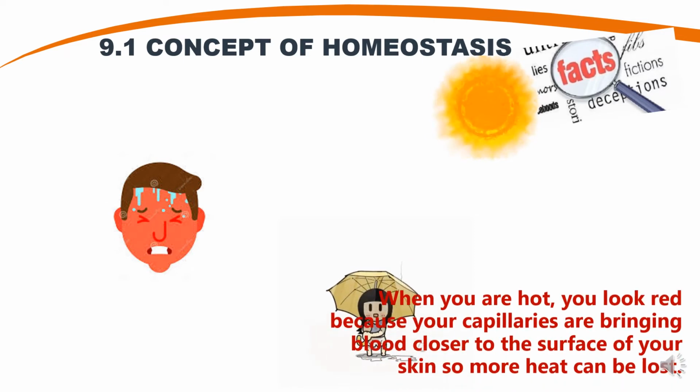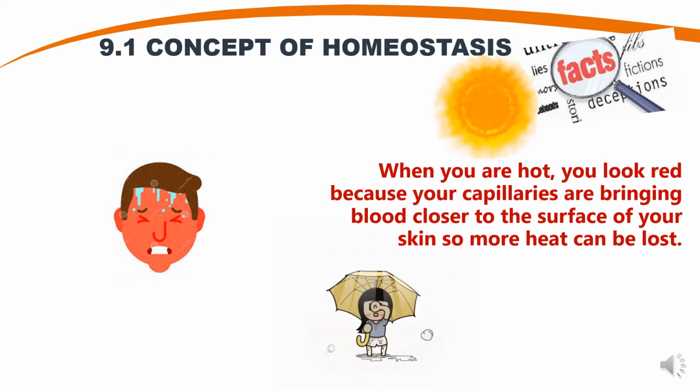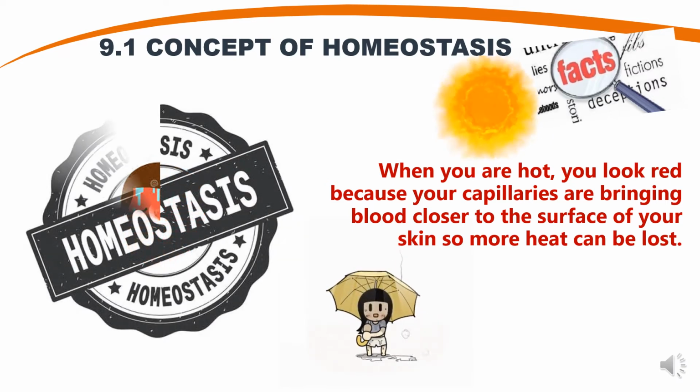Also, blood vessels near the skin surface dilate so that more heat can be lost. This helps in decreasing our body temperature. Conversely, if the external temperature is cold, the blood vessels constrict and retain body heat. Thus, this is how the skin, which is the largest organ of our body, maintains homeostasis.